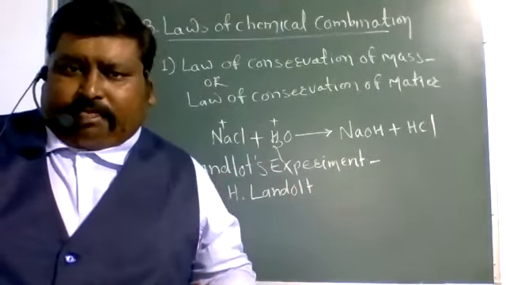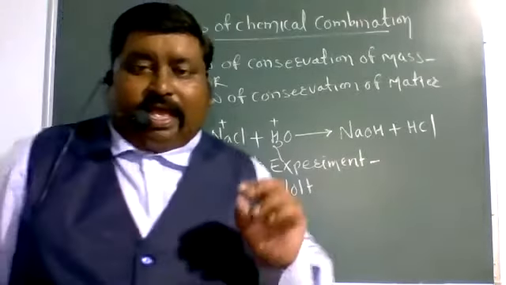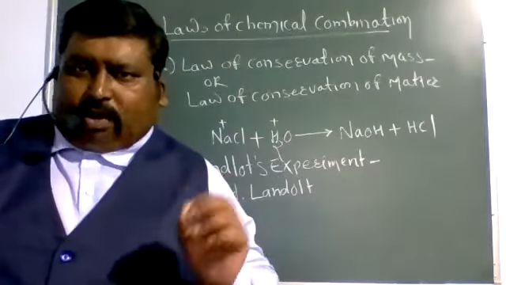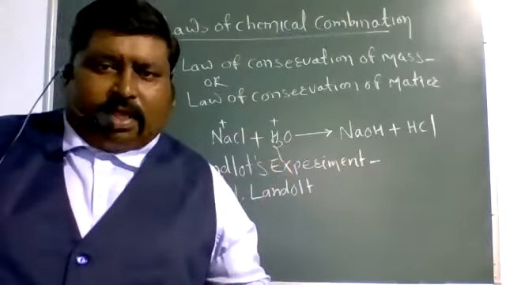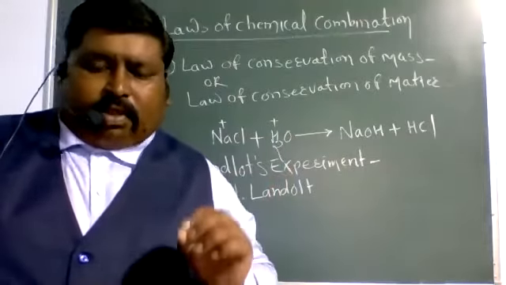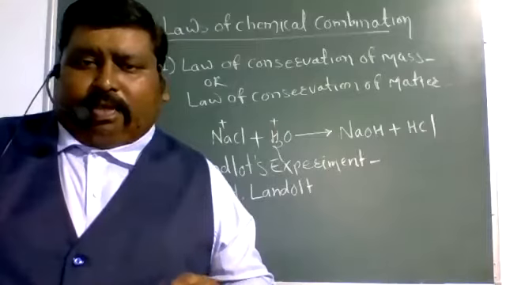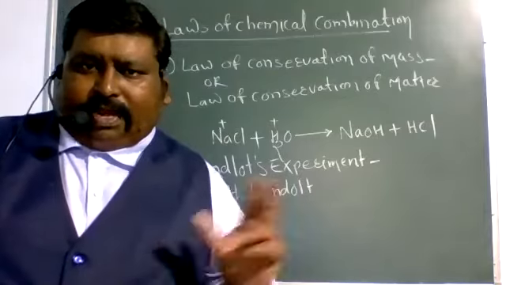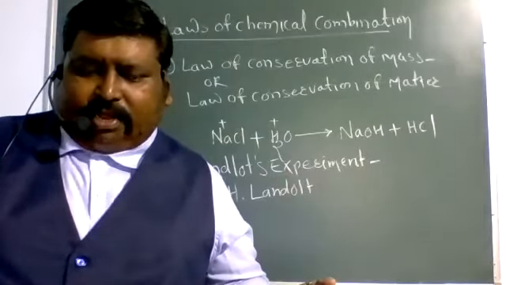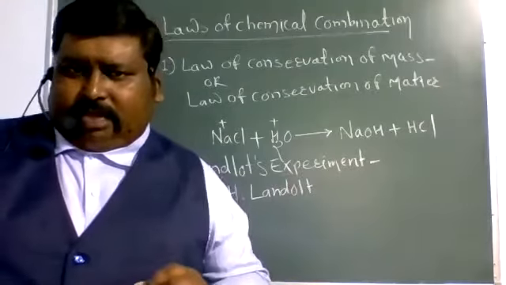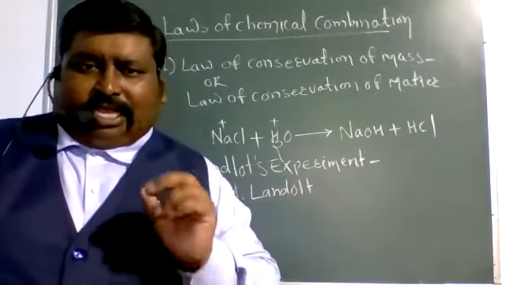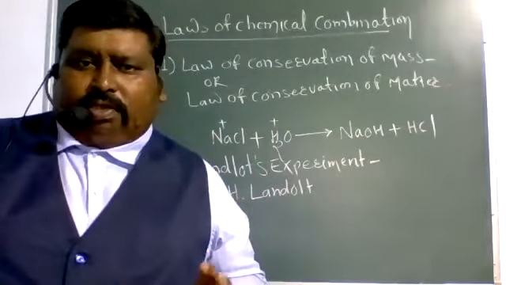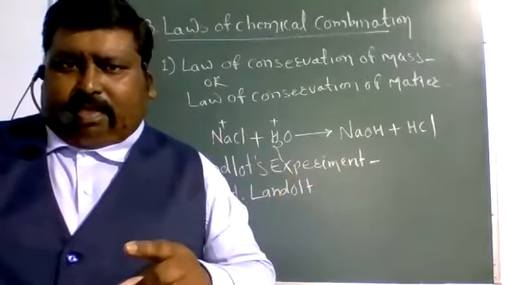For this experiment, Landolt used an H-shaped tube, and he filled one end of the H-shaped tube with silver nitrate solution, that's AgNO3, and the other end with HCl solution. After this, he sealed both ends of the tube and intermixed both solutions, AgNO3 and HCl.